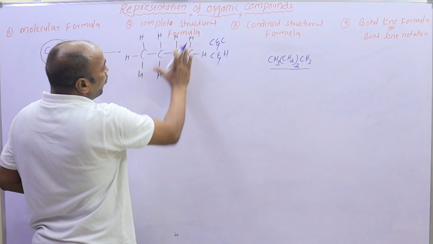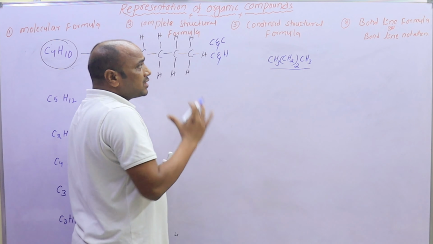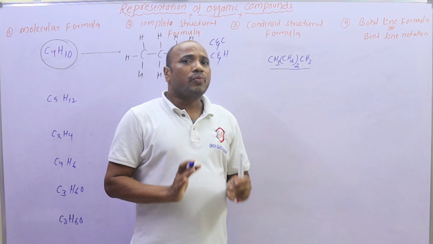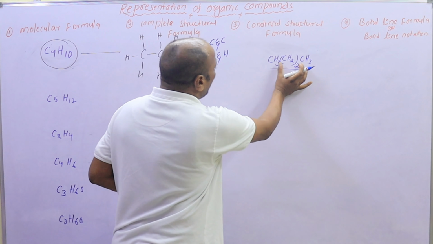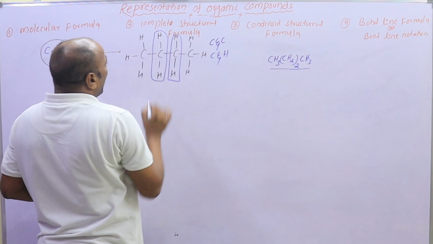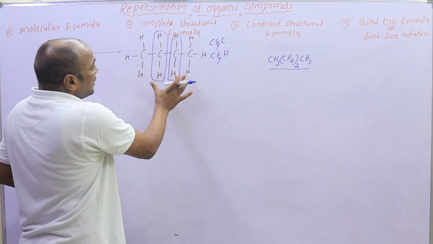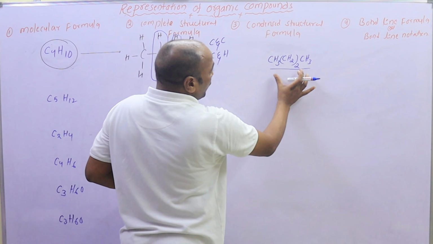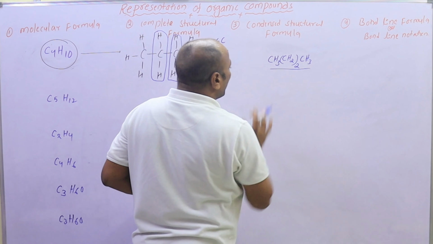The main use of the condensed structural formula is to save space. In the complete structural formula the atoms occupy more space; in the condensed formula it is less, so it saves space. Also, in the condensed structural formula, similar groups of atoms are written within brackets. Here the two similar CH2 groups present in the complete structural formula are represented within brackets in the condensed structural formula.